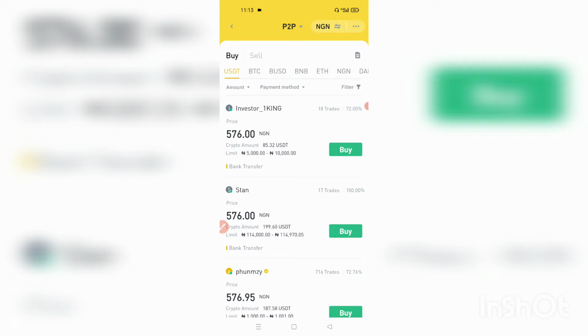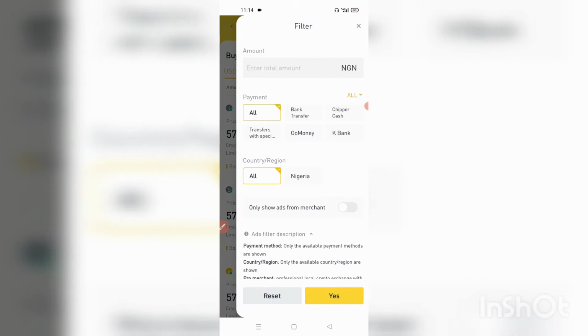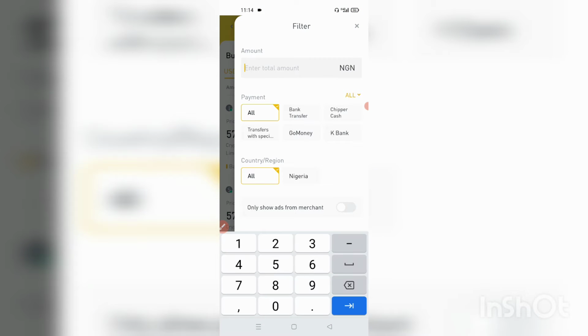So let's say we're buying USDT. The first thing we need to do is to find out who is selling within our budget. Of course, I'm buying with Naira, the Naira in my bank account. So the very first thing is to find out who sells within my budget. My budget is 100,000 Naira. So I will click on the funnel here and input 100,000 Naira, so it can filter out who sells within my range.